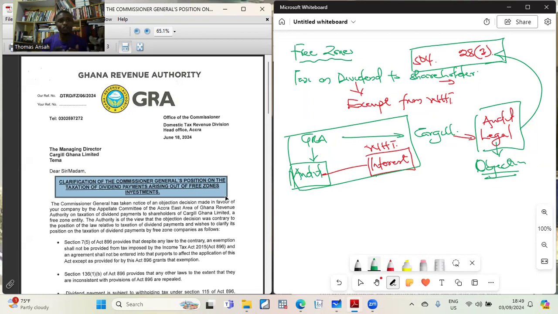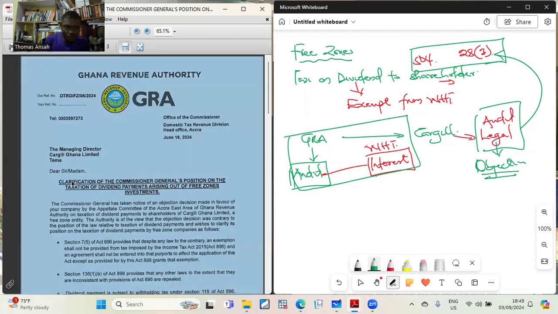I've told you that tax is a life course. You don't learn it and throw it away. It's something that you do. Now look at the date of this letter. It is in this year. That's the date of the letter. So GRA is telling us the Commissioner General's position on the taxation of dividends arising out of free zone. The Commissioner General is giving his position.